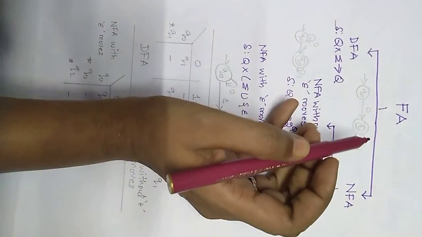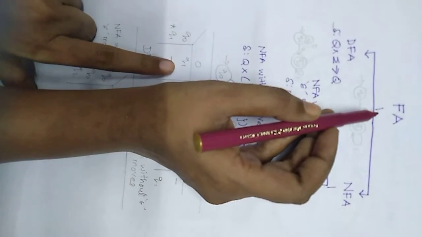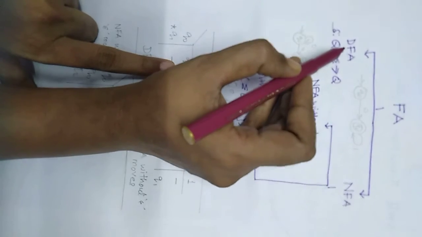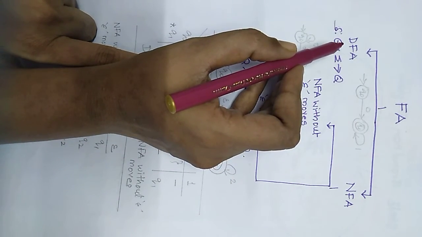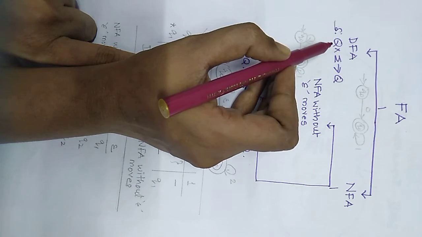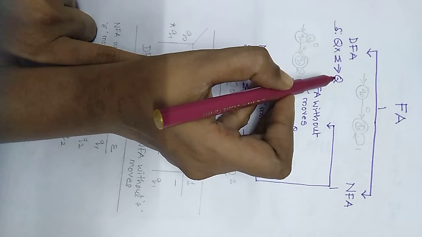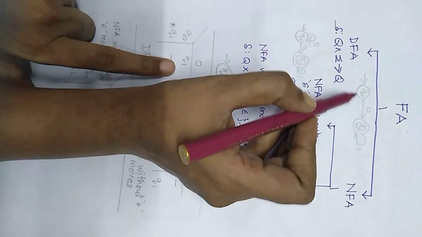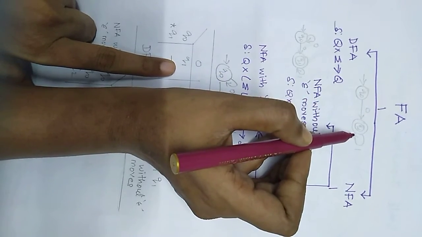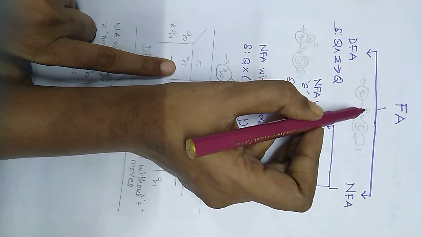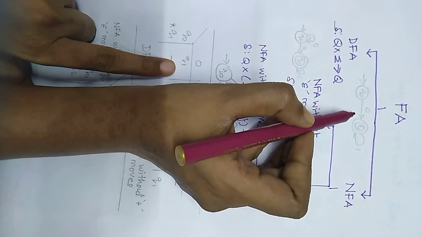Today we are going to discuss types of finite automata. Finite automata is also known as DFA. DFA is a deterministic finite automata in which the input signal with the current state goes to the next state. Here the diagram is given, that is Q0 on 0 will go only to one state. That is, with a single input there will be a single transition.